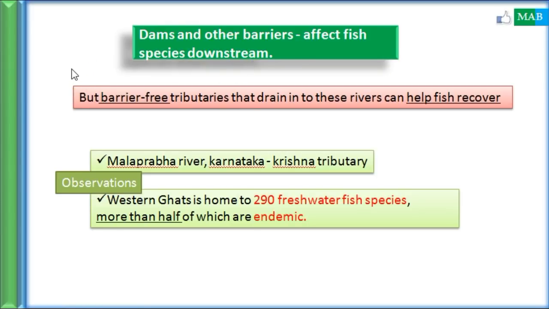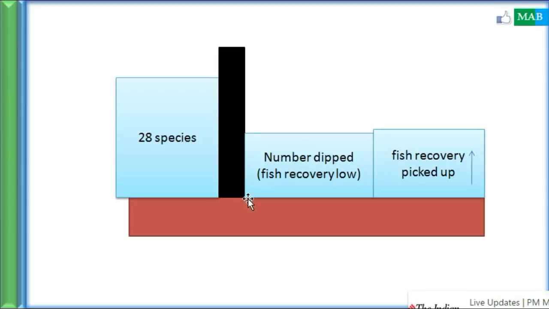Yeah, a few researchers have done research in the Malaprabha river of Karnataka, which is a tributary of Krishna. Again, this is becoming an important current affair of geography. So what they found is that the fish species upstream is 28 species, and when you go just to this side, the number dips suddenly.